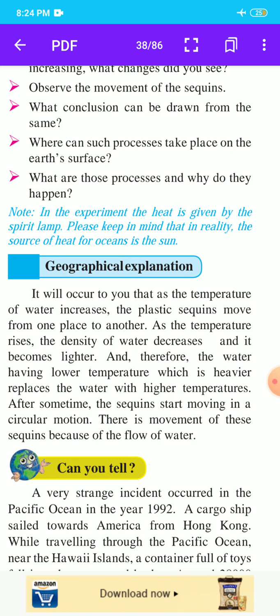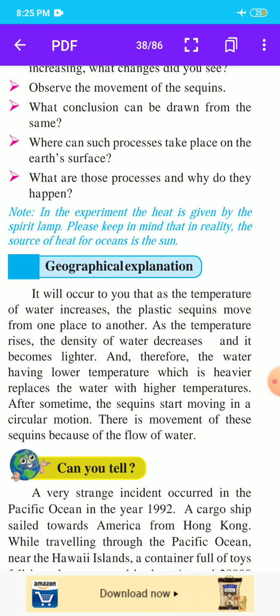It will occur to you that as the temperature of water increases, the plastic sequins move from one place to another. As the temperature rises, the density of water decreases and it becomes lighter. Therefore, the water having lower temperature, which is heavier, replaces the water with higher temperature.